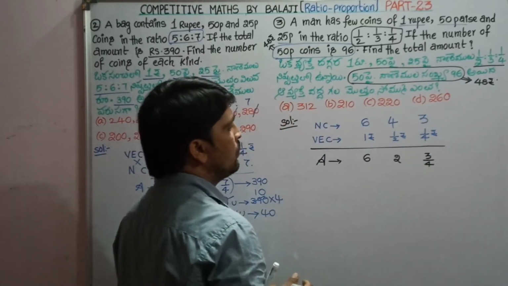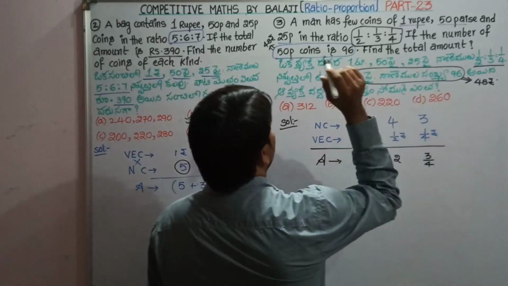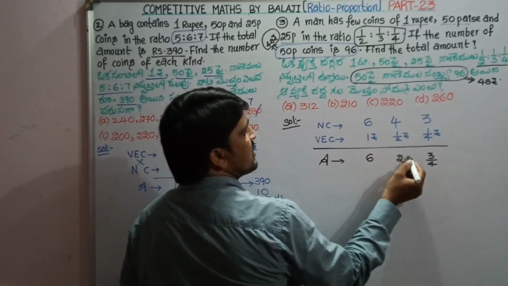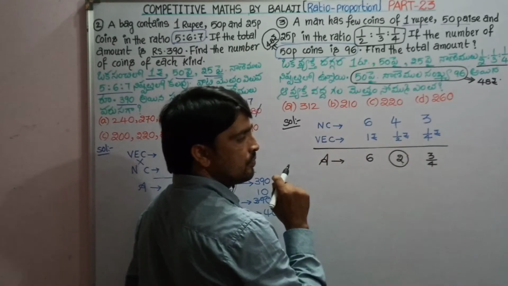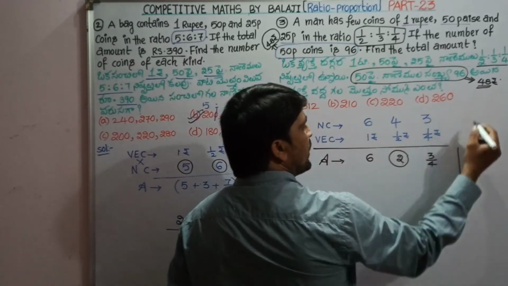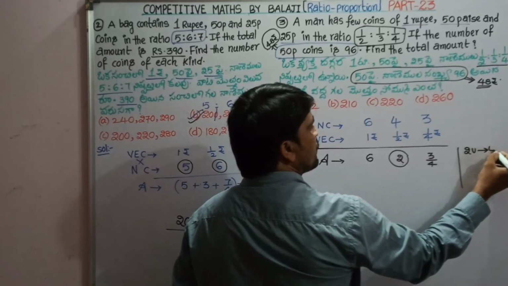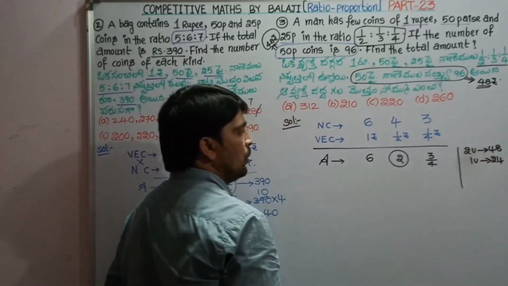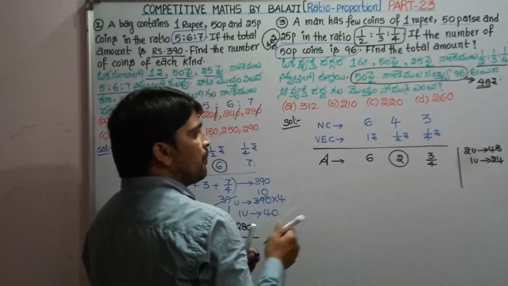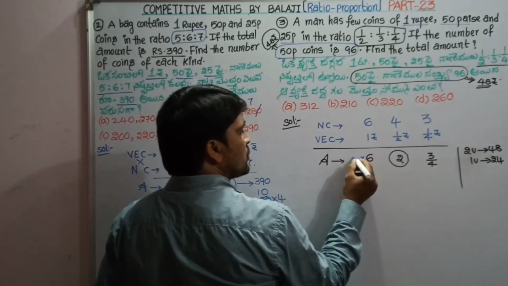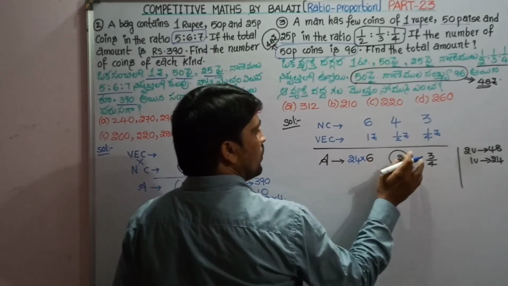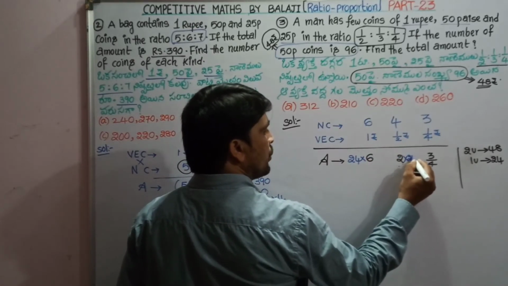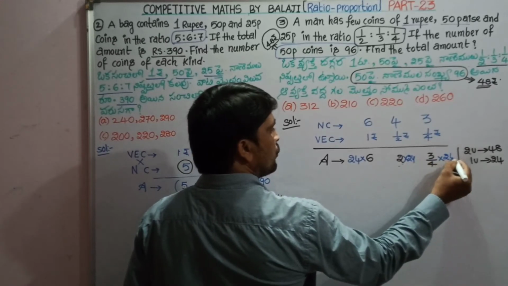Right. But we are given that value of 50 pice coins is 48. 50 pice coins units are 2 units. 2 units value is 48 rupees. Then 1 unit value is 24 rupees. So value of 1 rupee coins are 6 into 24 and 50 pice coins are 48. That is 2 into 24, 3/4 into 24.